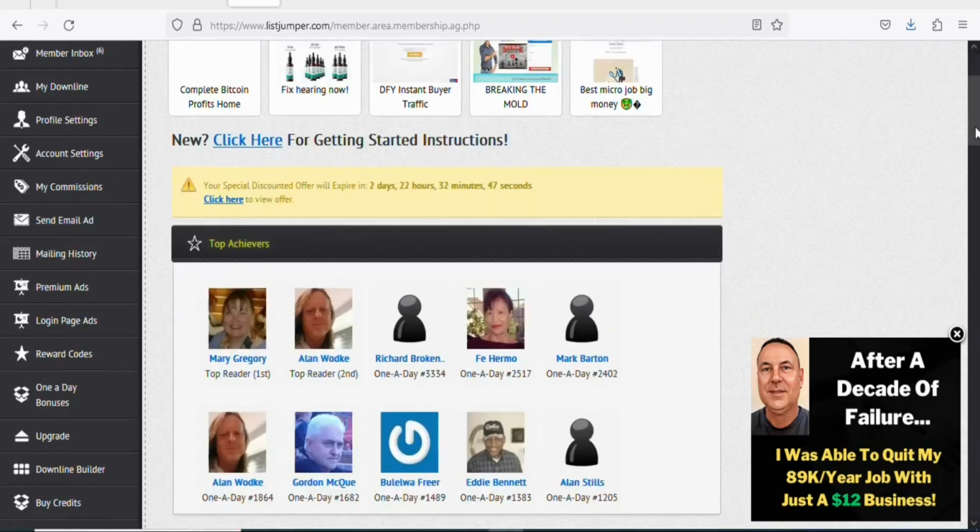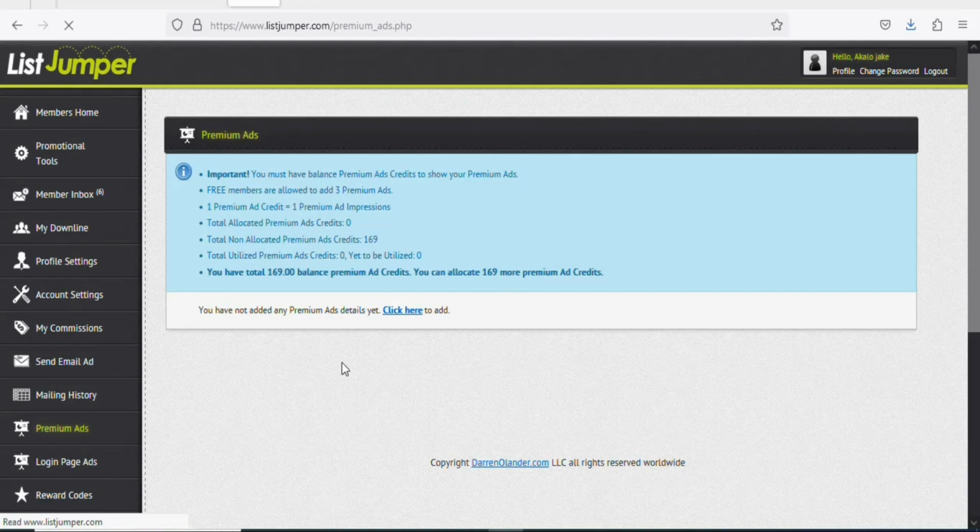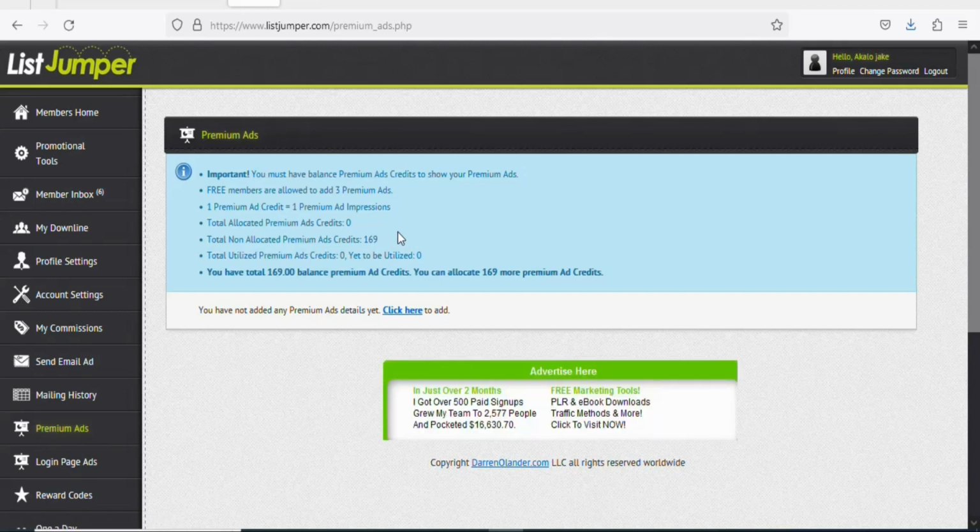Once you have earned the credit, the next step is that you are going to run your own ad on this platform. To run an ad, you are going to click right here, Premium Ads. Once you click on it, you are going to see a page like this. You can see we have 169 ad credit that you can use to run ads on this platform. So now what you have to do is that you have to run your ad on this platform.